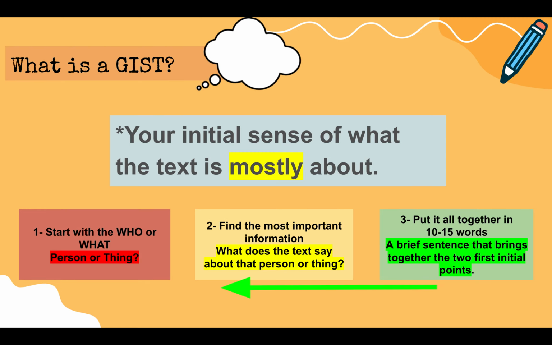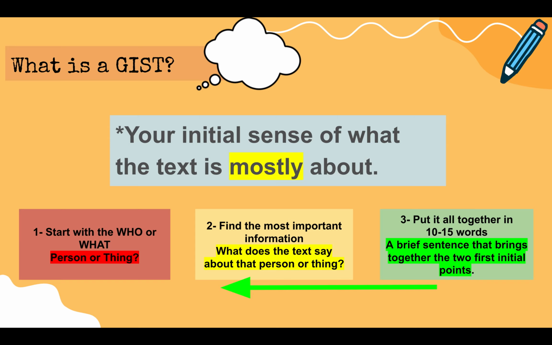To break it down a little further, after reading a text, you want to think about what person or thing this text mostly spoke about. Then you want to think about what the text says about that person or thing.